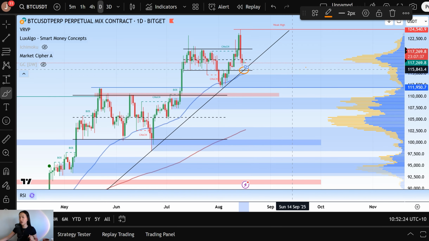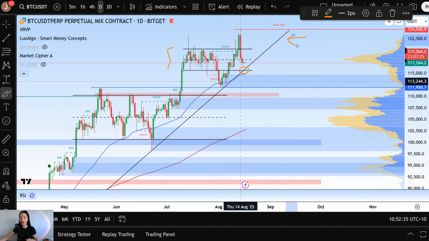So if we fall below $115.6 thousand, we've lost both the daily chart structure of the range as well as our 4-month long uptrend. And generally with the loss of structures there, the first thing that Bitcoin would do on the daily chart is a move to retest the 50 EMA, which currently sits right above that liquidity zone. So if we fall below $115.6 thousand, we're expecting a move down to retest $114.6 thousand. And if we close inside that liquidity zone here on the daily chart, we can expect a further bearish continuation down to test